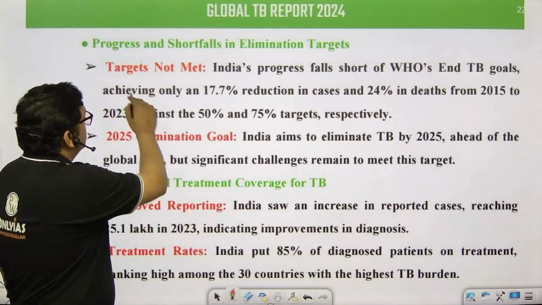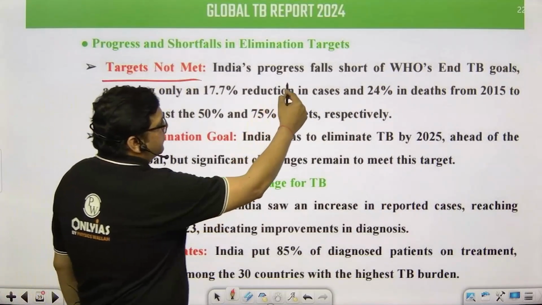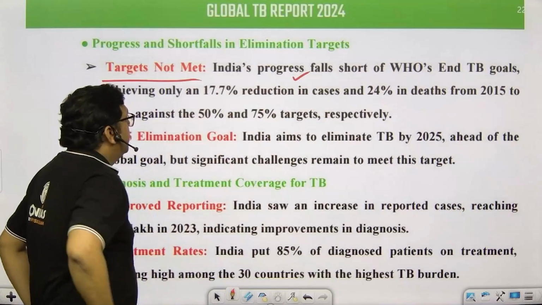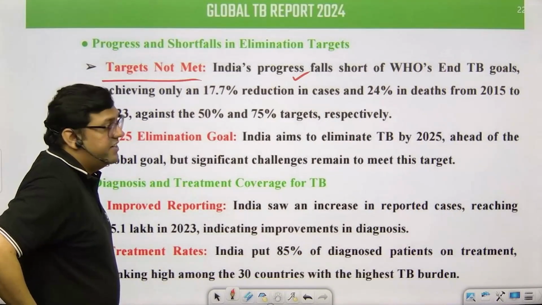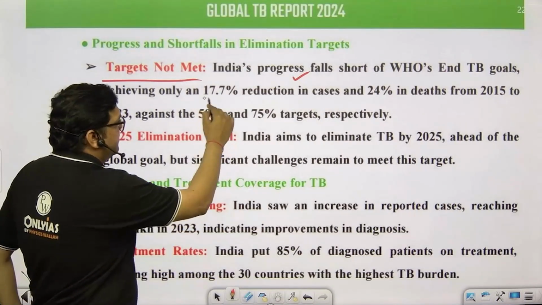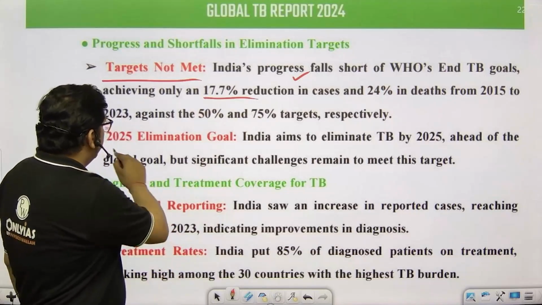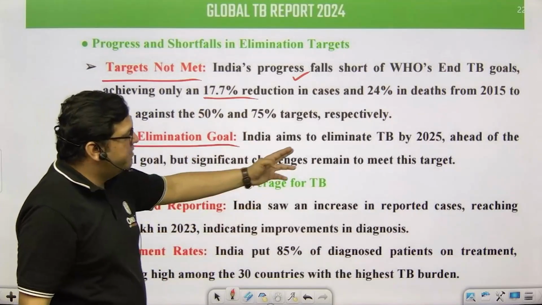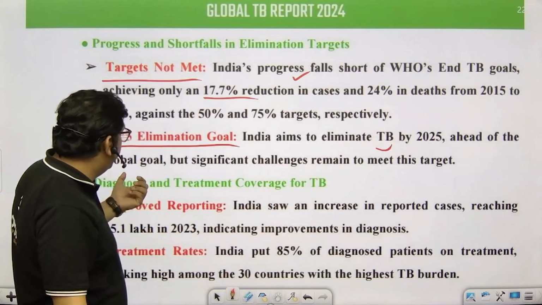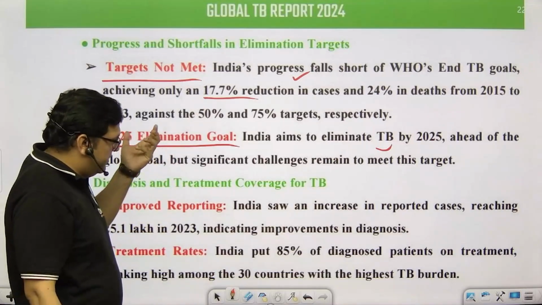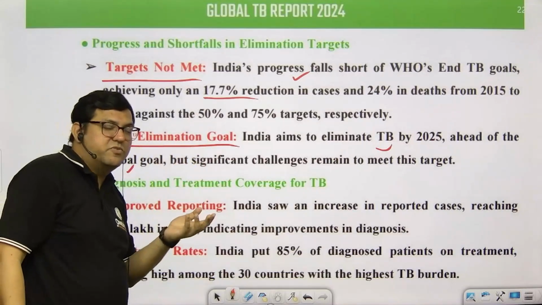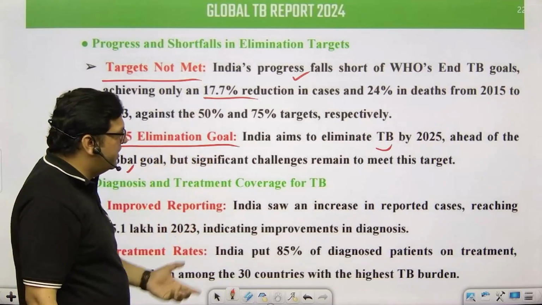Progress and shortfalls: the targets are not met. First of all, India's progress falls short of WHO's End TB goals, achieving only a 17.7% reduction in cases. As for the 2025 elimination goal, India aims to eliminate TB, and we are trying to do it 5 years before the global goal, but we are still very far behind.